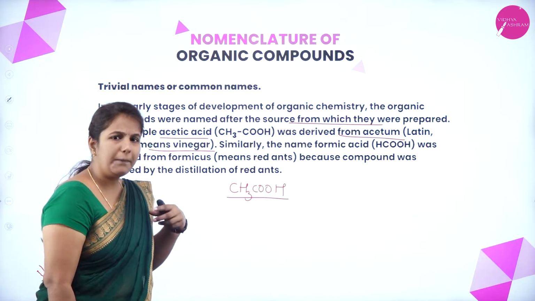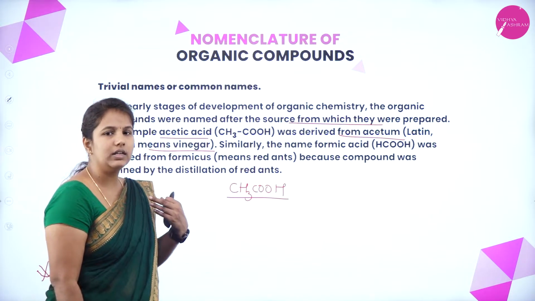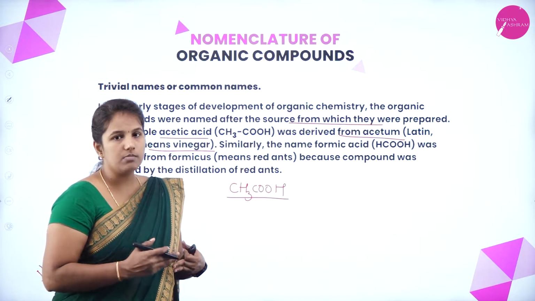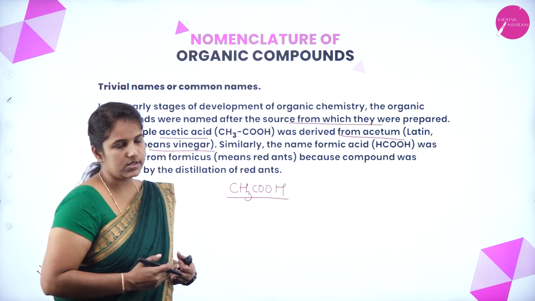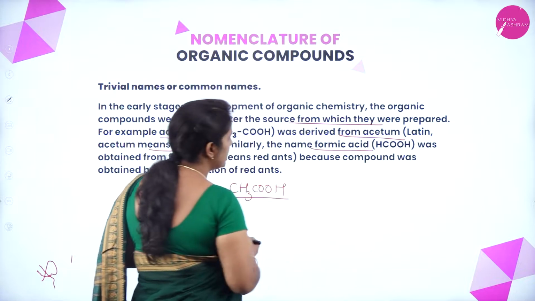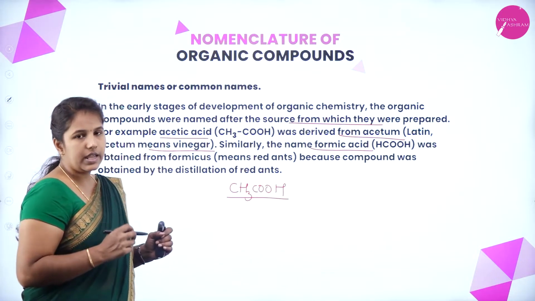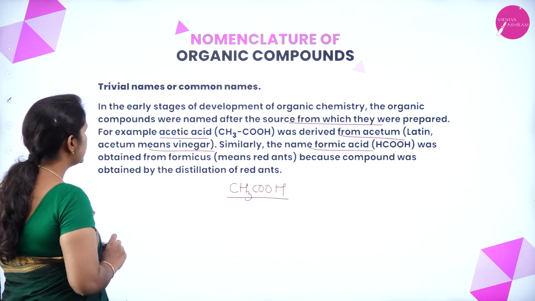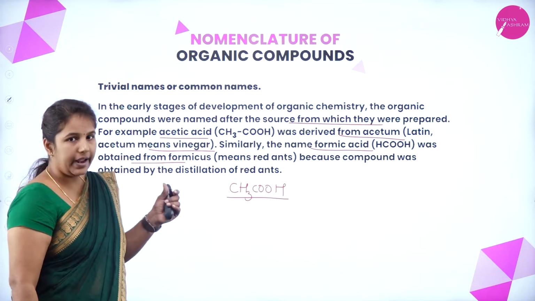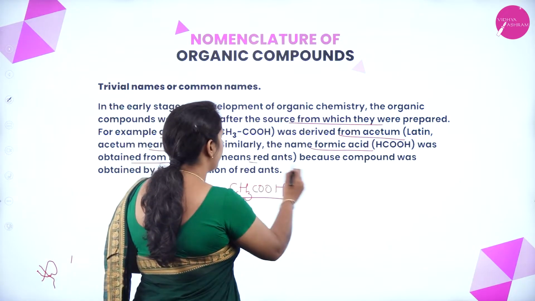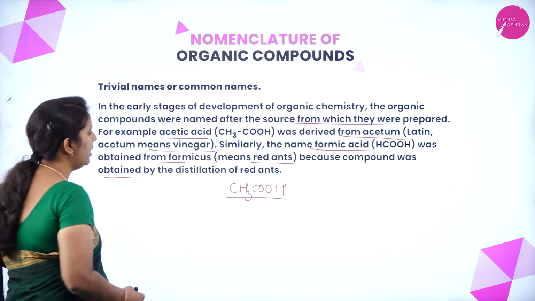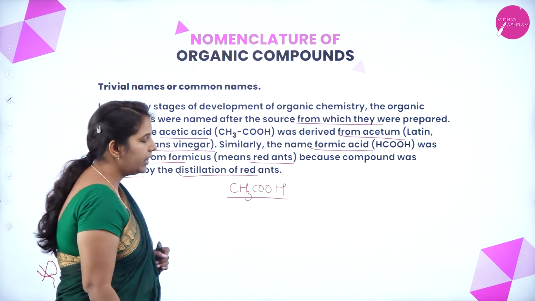Like that, if you see plenty of examples in organic chemistry, the trivial name or common name mainly comes from their sources. Similarly, we have one more name called formic acid, and the formula is HCOOH, which was obtained from formicus, which means the organic compound obtained from red ants, because the compound was first obtained by the distillation of red ants.